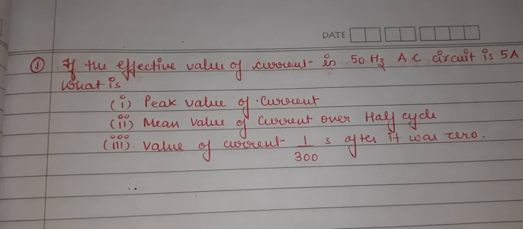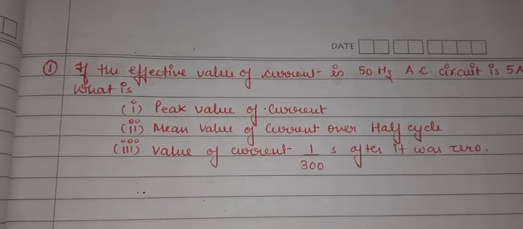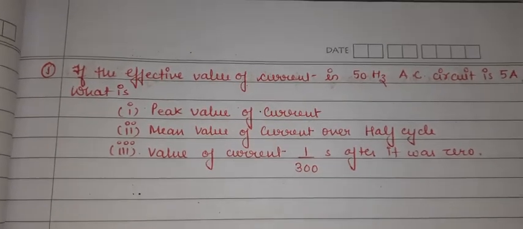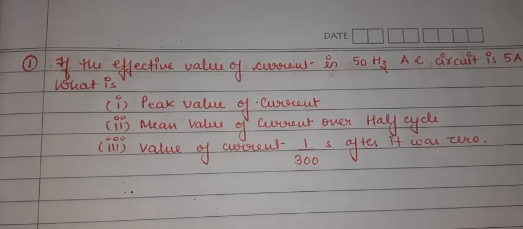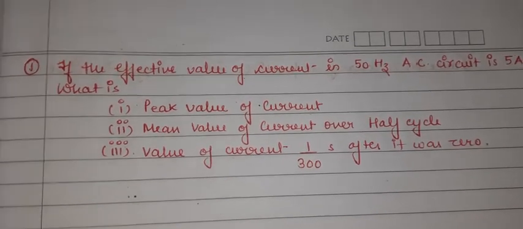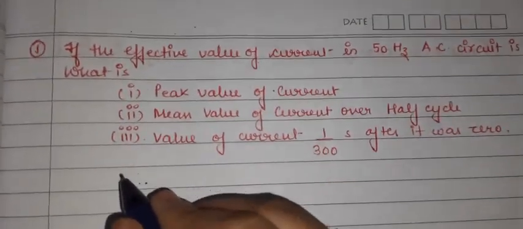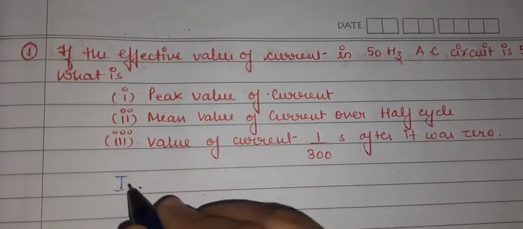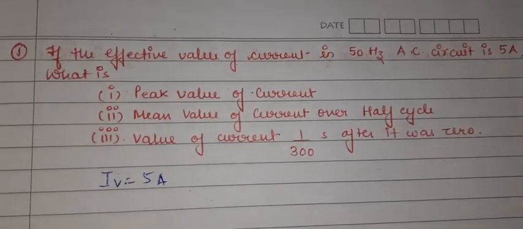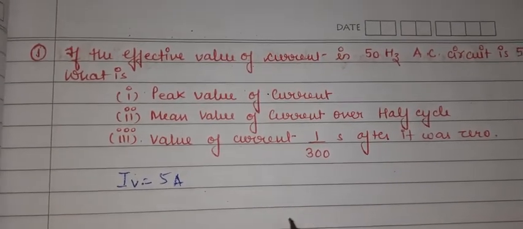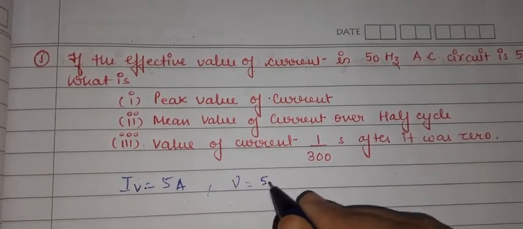Now this is question number 1, which is based on the topic we have written. The effective value of the current in a 50 hertz AC circuit is 5 ampere. So we can write that the effective value, I V, is equal to 5 ampere. What is asked is the peak value of the current. What else is given in the question is the frequency, so I can write nu is equal to 50 hertz.